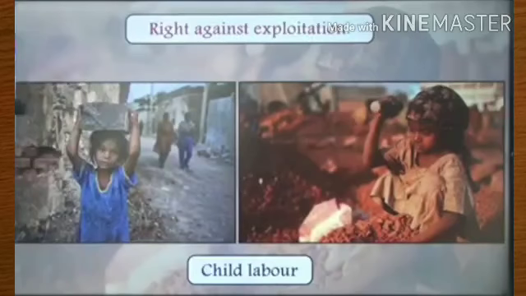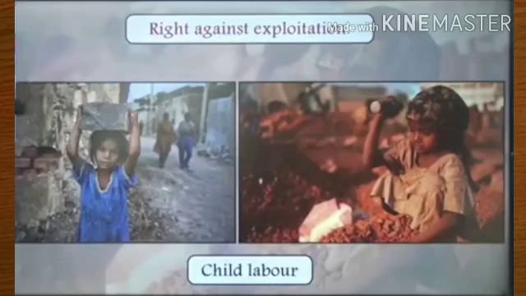Right against exploitation mentions that nobody can force children below 14 years to work. That is, they cannot practice child labor. If a person forces a child who is below 14 years of age to work, it means the person is practicing child labor and the person is liable to be punished under the Constitution of India because child labor is illegal in our country. So right against exploitation is a very important right in our country which our constitution ensures.